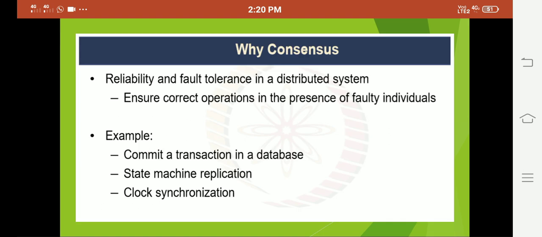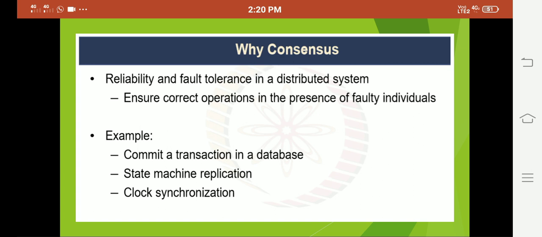Okay, so here we have a question. Why do we need consensus protocols? So here is the answer. In order to ensure reliability and fault tolerance in a distributed system, we can use consensus. So ensure correct operations in the presence of faulty individuals.